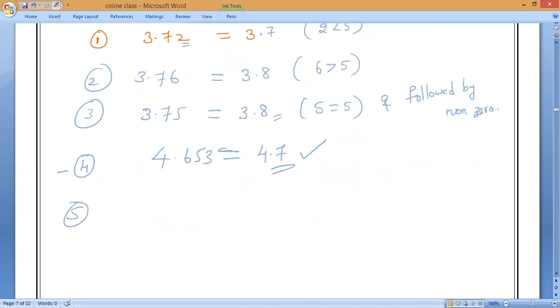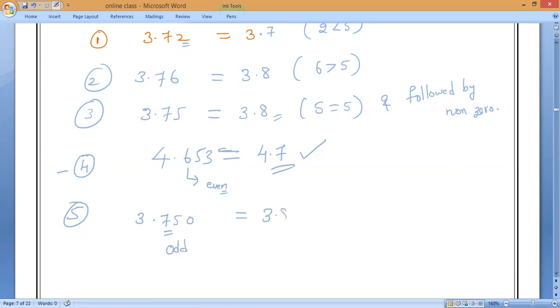Now here, 6 is an odd number or an even number? Even number. Be very careful. The next one will confuse you all: 3.750. Here 7 is what? An odd number. Be very careful.